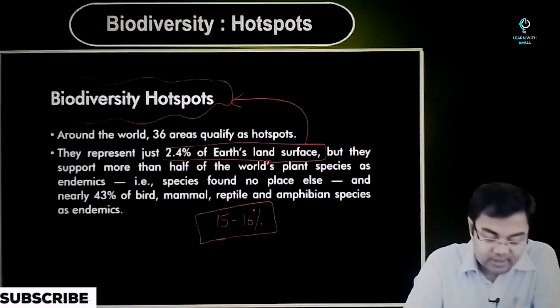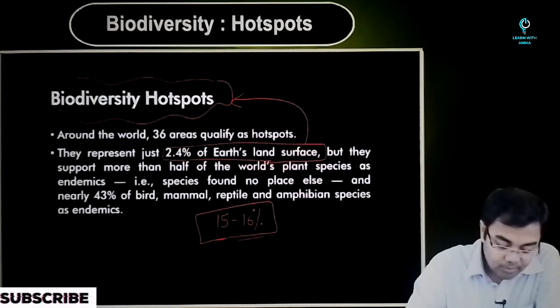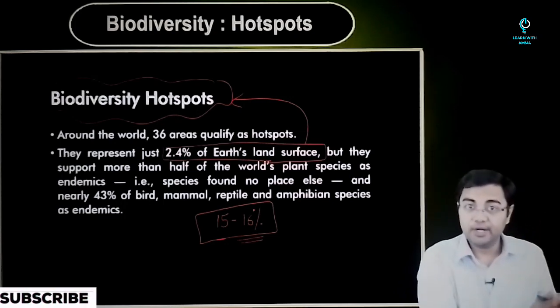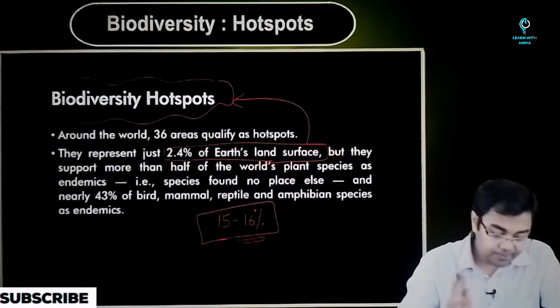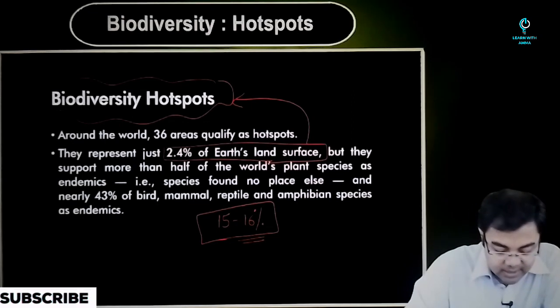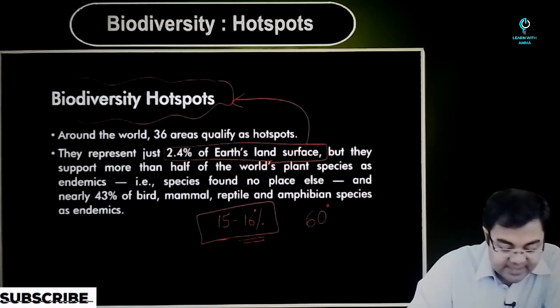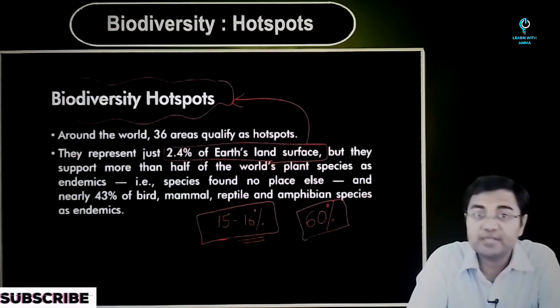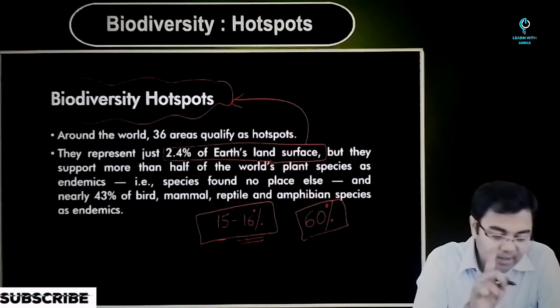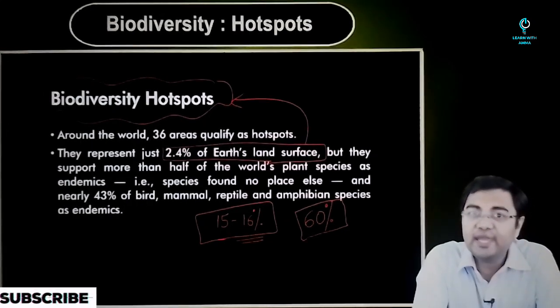But just this 15 to 16%, even in this, most of it is water, and water does not have as high biodiversity as compared to land, right? So when we talk about the land surface, and even if you combine the water surface, you'll see that it supports more than 60% of the entire list of species that are present on the earth. More than 60% is being governed by only such a small area.